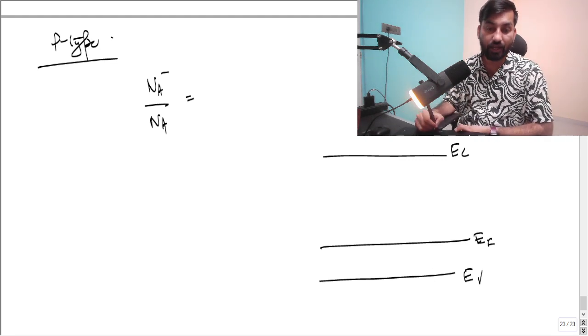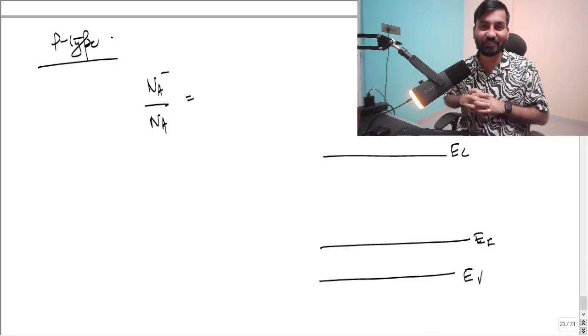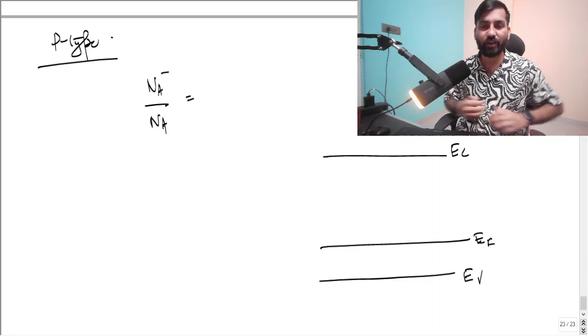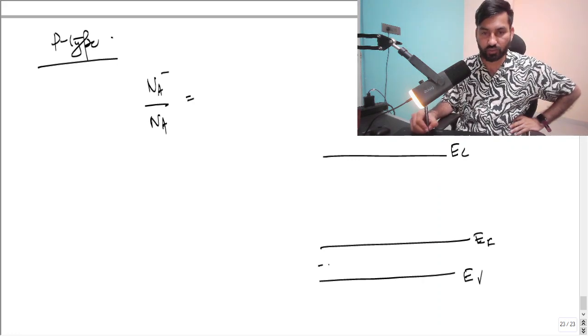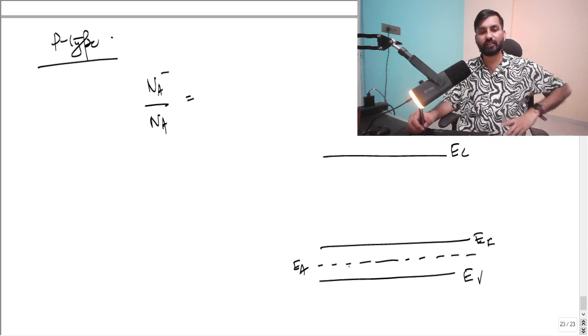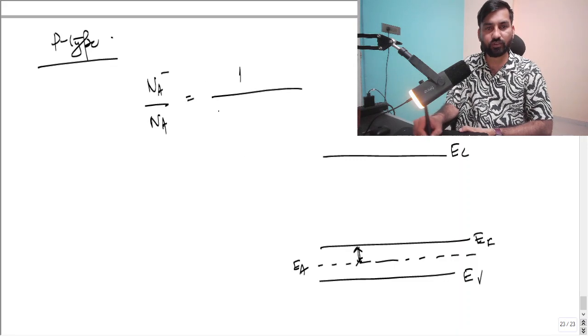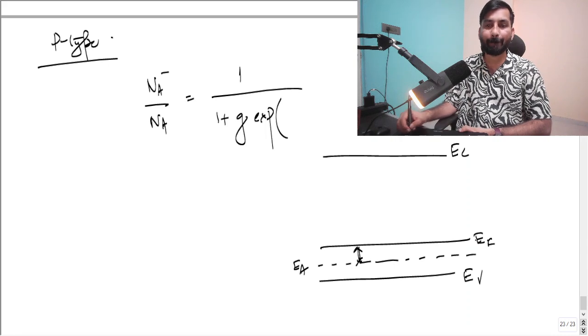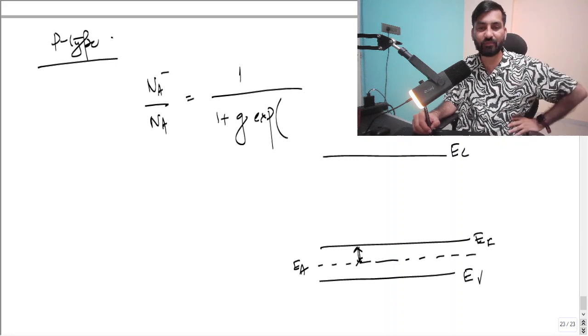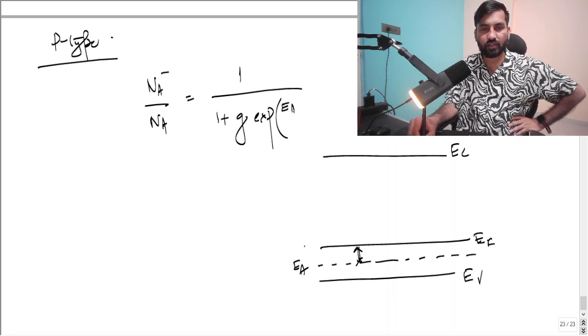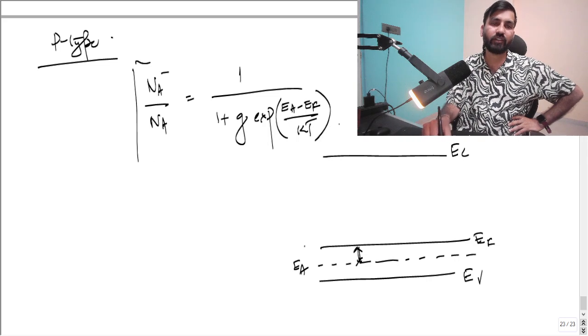Once you introduce the acceptor atoms, like you can say boron, that new discrete energy level is going to be there, that is nothing but the acceptor energy level, understand? So this gap is going to determine this fraction. What is that fraction? 1 upon 1 plus G times exponential, again you have to maintain the same, EA minus EF by KT. Okay, so this formula you can use.